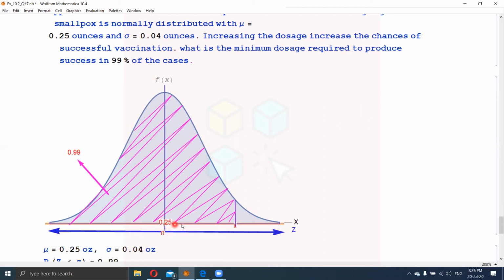So this point should be on the number axis above 0.25, because we are increasing the dosage. This is the point along the x-axis which is unknown and we have to find it, and 0.99 is the probability which is given here. So we have to find this point using the probability 0.99.